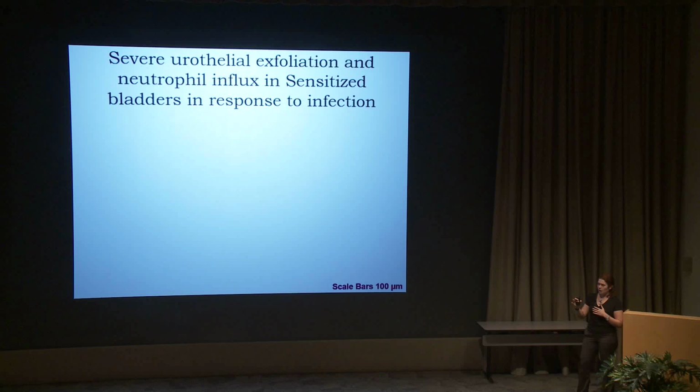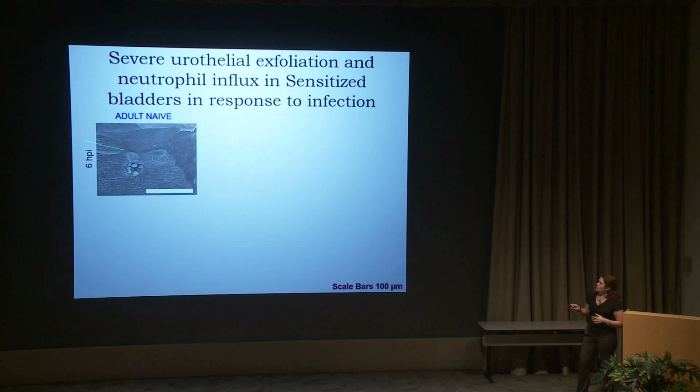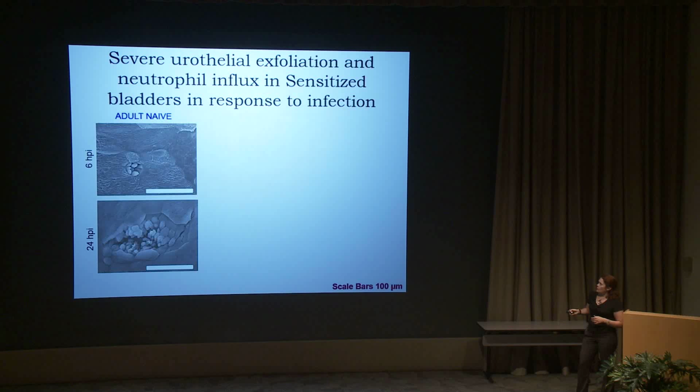So I infected mice and then sacked them at 6 and 24 hours. For the adult naive mice at 6 hours, you can see there's been an exfoliated cell here. It's popped off and we can see the underlying cells. And you may even be able to see some of these filaments here, which are extracellular bacteria. By 24 hours, we have more exfoliation and a few of these neutrophils, which are the smaller white circles.